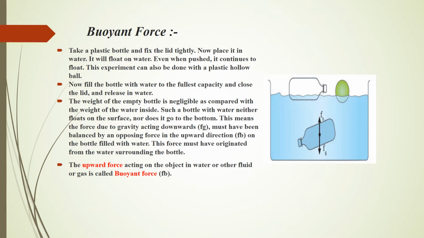This means that the force due to gravity, which is acting in the downward direction, that is Fg, must have been balanced by some opposing force in the upward direction, that is Fb, on the bottle which is filled with the water. Now this force must have originated from the water which surrounds the bottle. The upward force acting on an object in water or any other fluid or gas is called buoyant force.